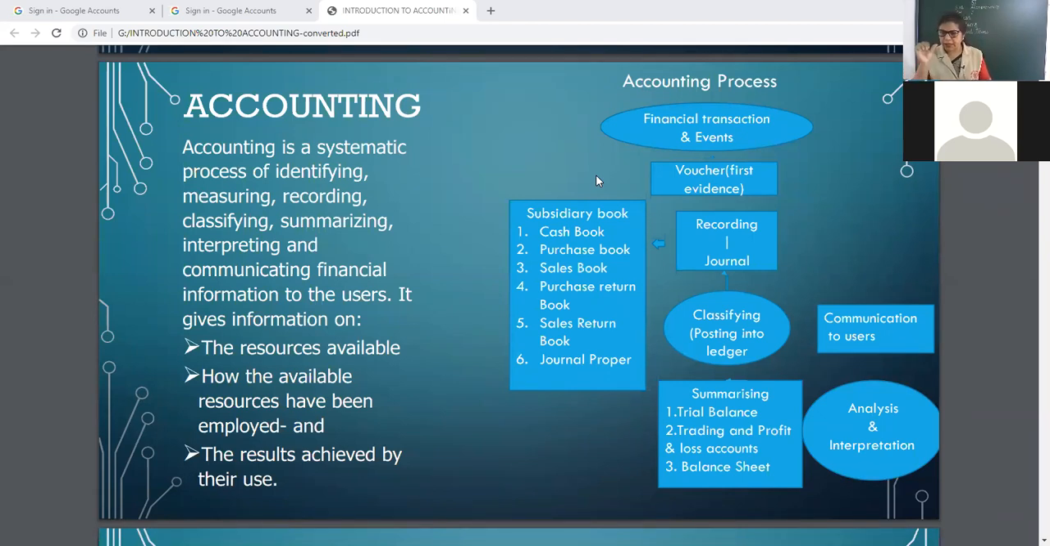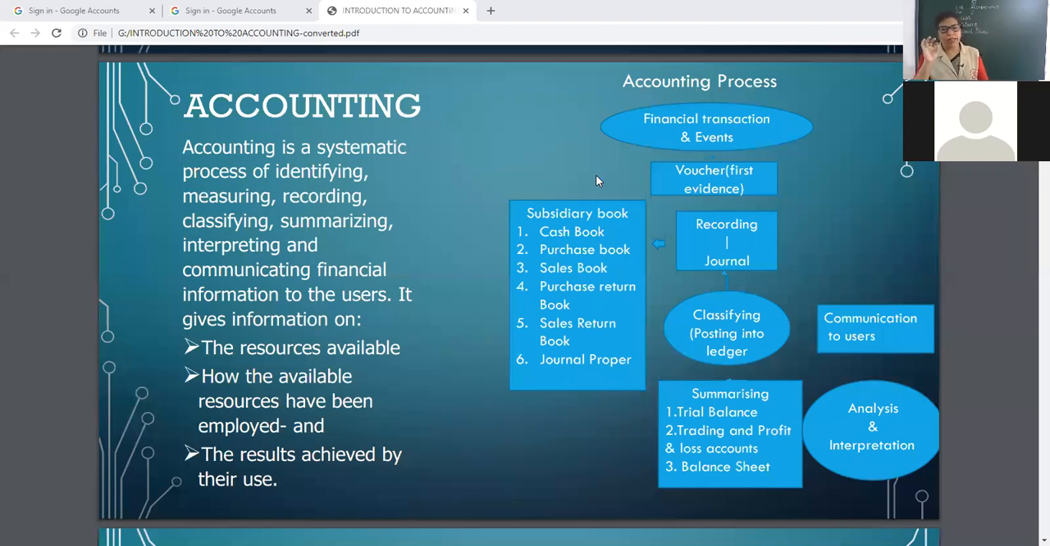First, identify the transactions which have to be entered. Then prepare the voucher. With the help of voucher, journal entries are to be made. With the help of journal entries, subsidiary books have to be made. Then all the journal entries and all the subsidiary accounts are to be posted into the ledger. Now, with the help of ledger, trial balance is to be prepared. All steps are in sequential order.